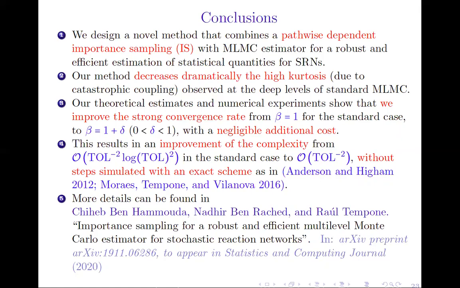Moreover, our theoretical estimates and numerical experiments show that we improve the strong convergence rate from beta equal to 1 to beta equal to 1 plus delta, and this improvement comes with negligible additional cost. This results in an improvement of the complexity to achieve the optimal complexity, which is tau to the power -2. I should emphasize that we obtain this improvement without the need to simulate steps with an exact scheme, as was done in previous work in this setting. More details can be found in our work, which was recently accepted in the Statistics and Computing Journal.